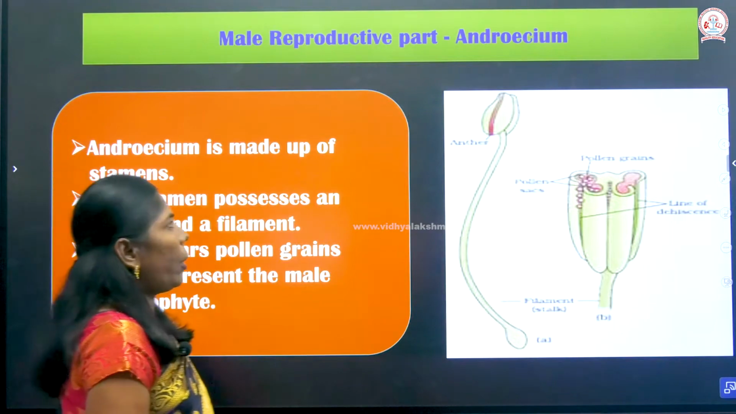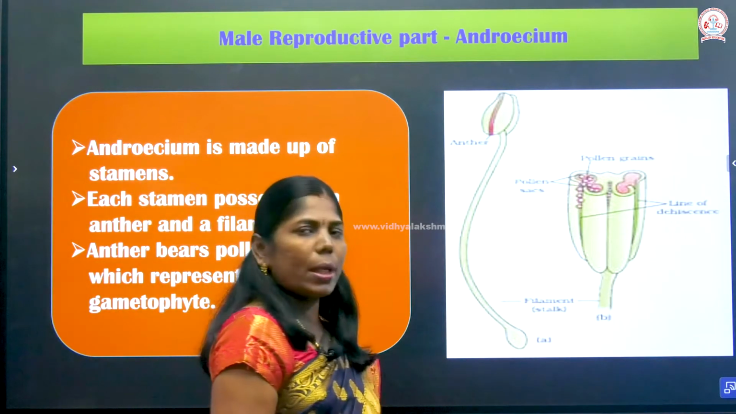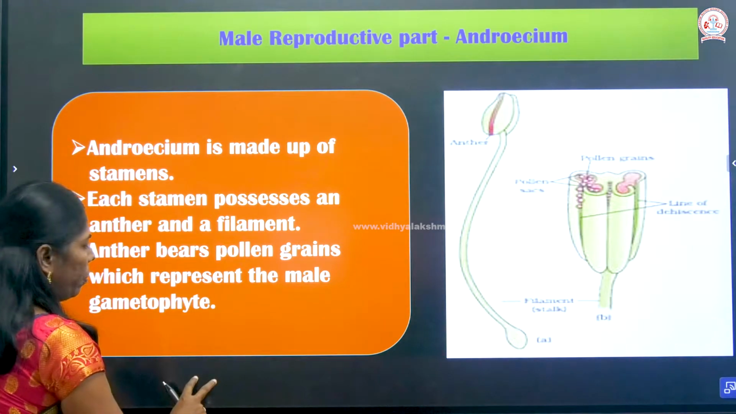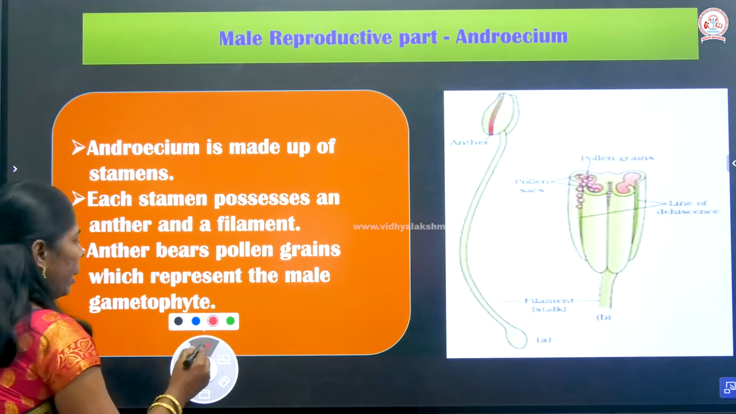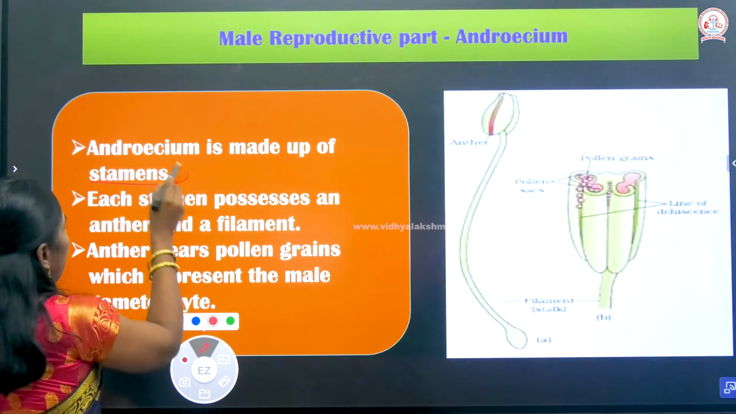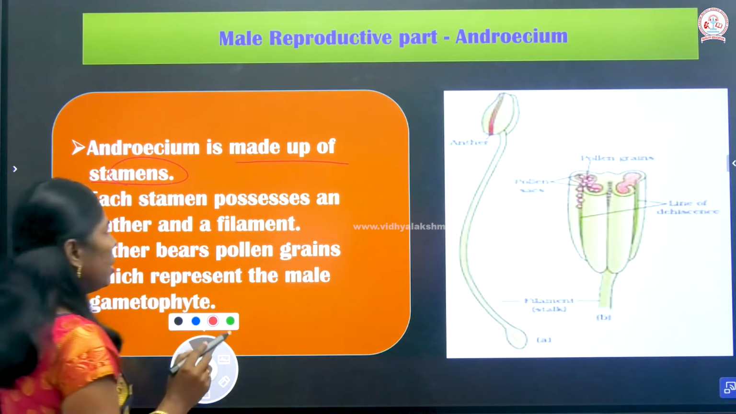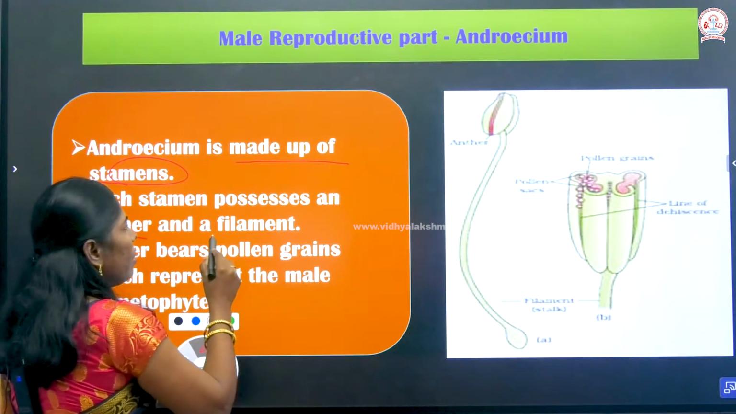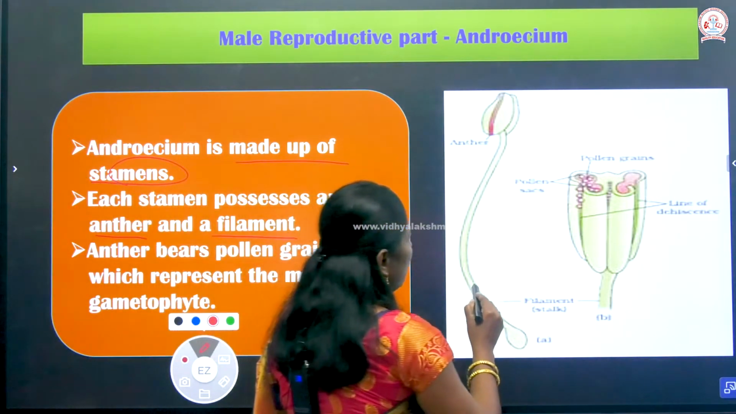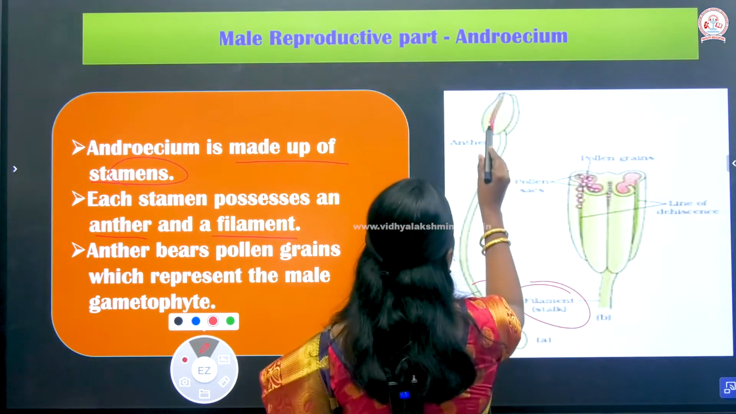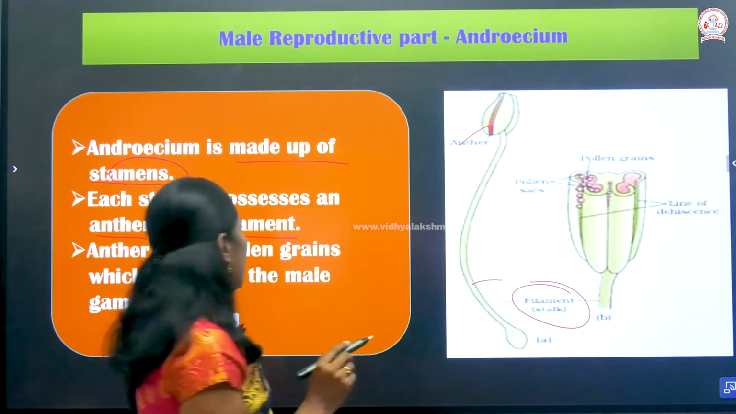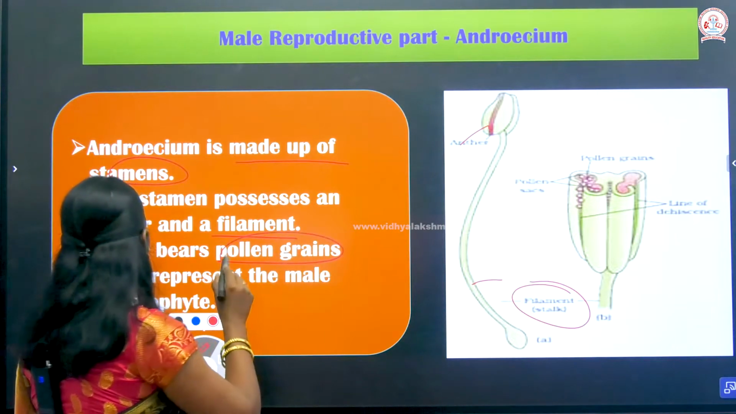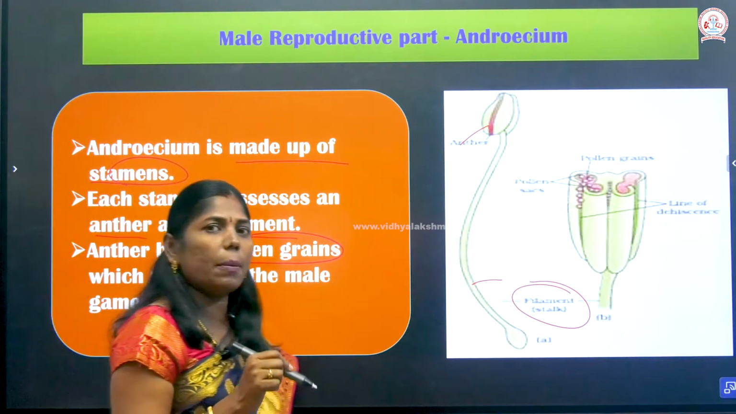So the male reproductive part we already discussed. What is the male reproductive part? The androecium is considered the male reproductive part. The androecium is made up of a number of stamens. A collection of many stamens is what we call the androecium. Each stamen possesses an anther and a filament. So this is your filament. This region is the filament. This is your anther. The anther bears pollen sacs, that is, the pollen grains present in the pollen sacs.